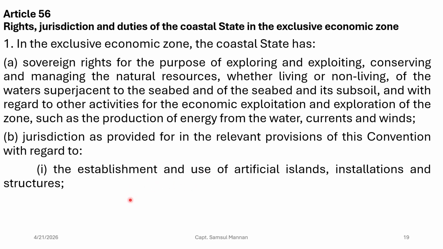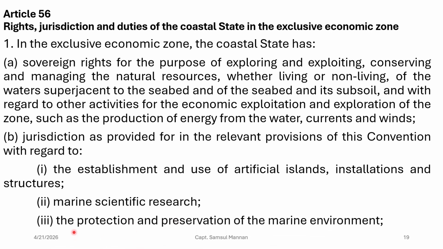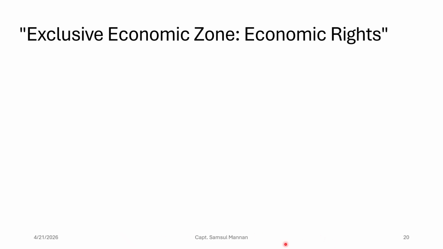So that's why you'll see that a lot of countries, including Dubai and China, have created a lot of artificial islands in their EEZ, right? And it also says that the coastal state can do marine research in their EEZ, right? It is their exclusive right, and they can take measures to protect and preserve the marine environment, right?